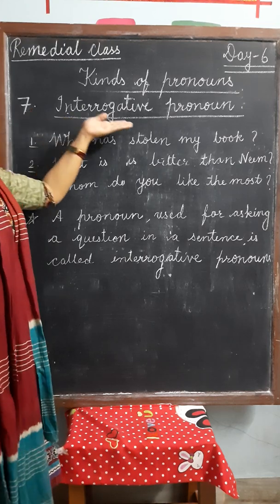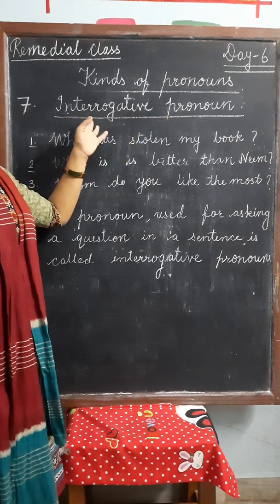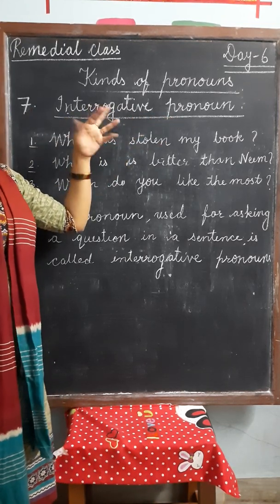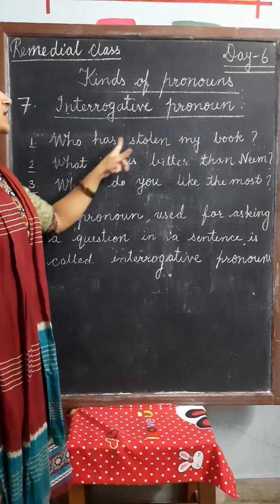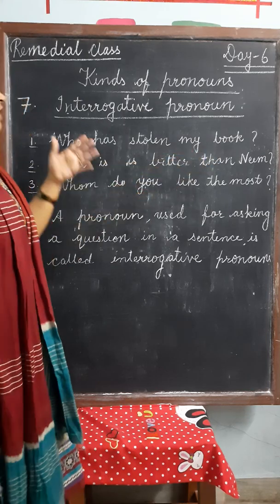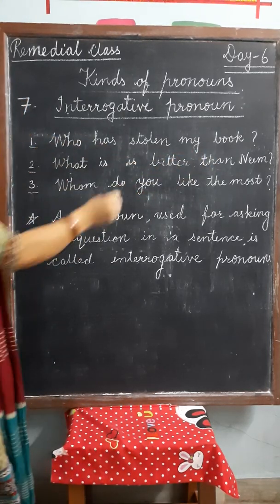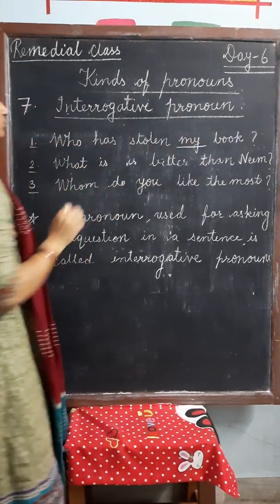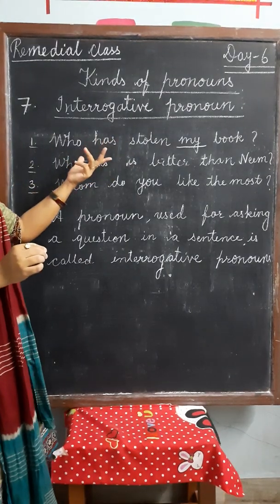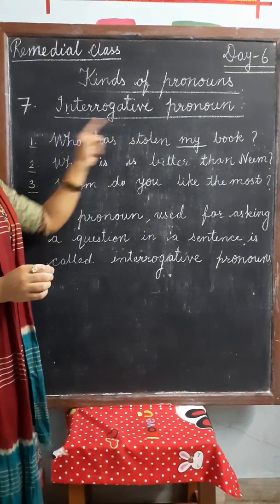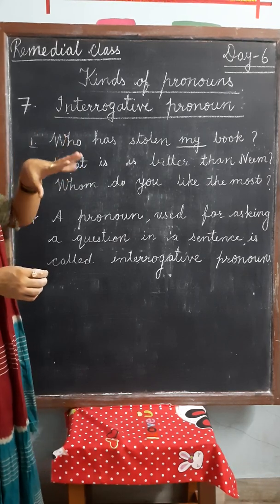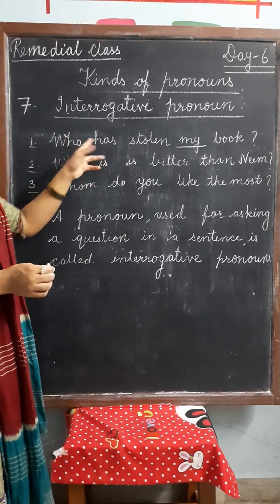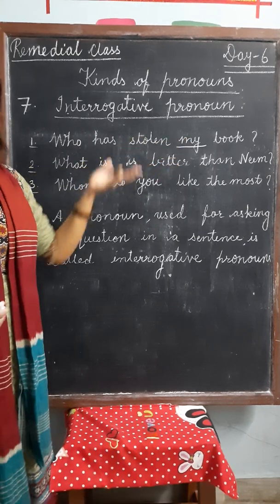Last pronoun is interrogative pronoun. This word is very familiar to us. Interrogative means question. Just see these examples. Who has stolen my book? Here you can see my is possessive pronoun, and any other pronoun can you see in this sentence? Yes, this is who. Who refers to the person who has stolen my book.